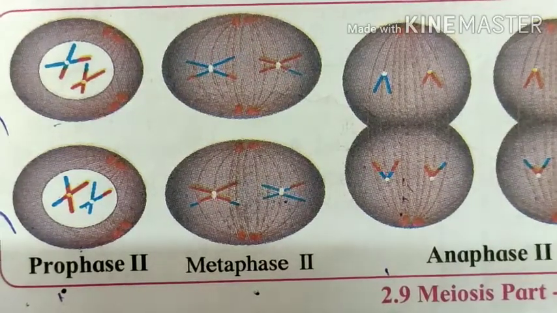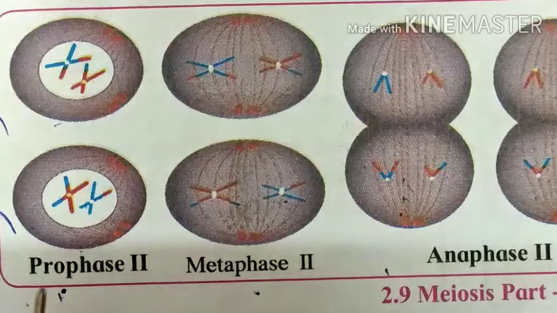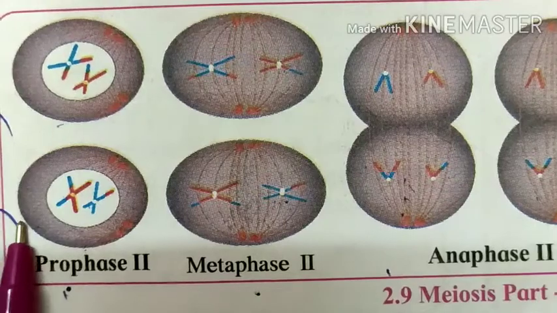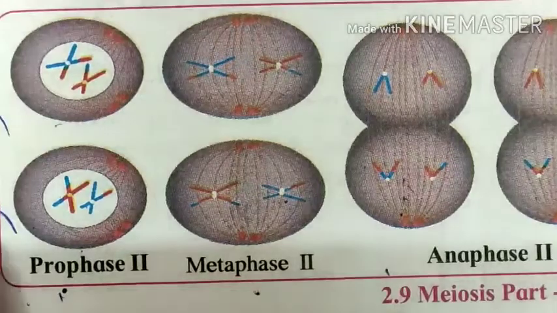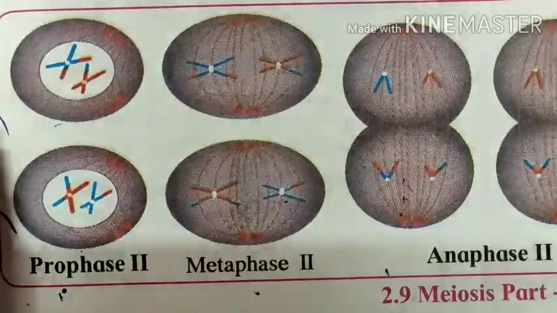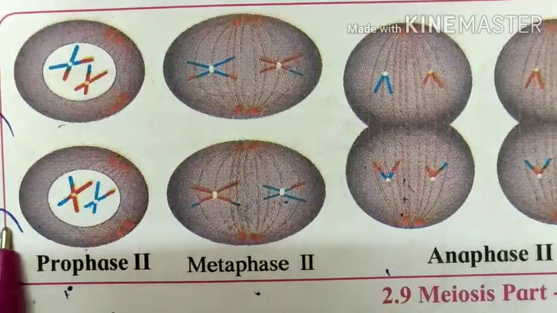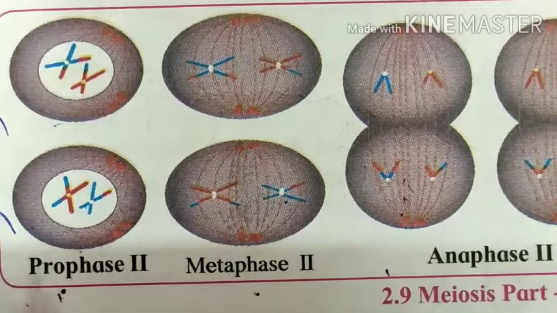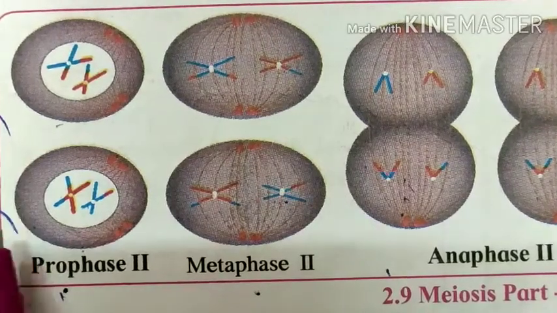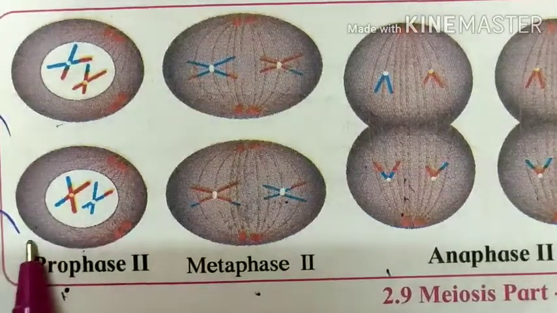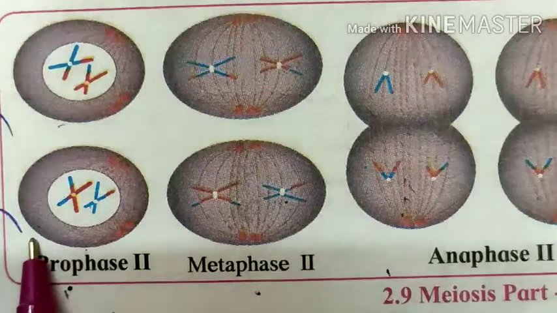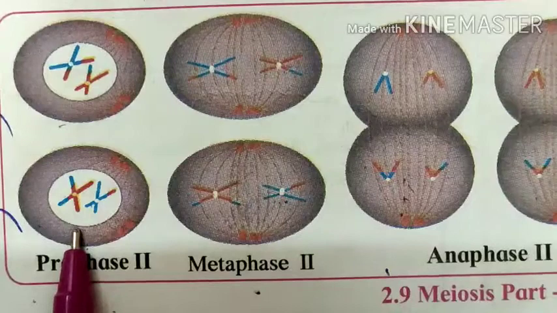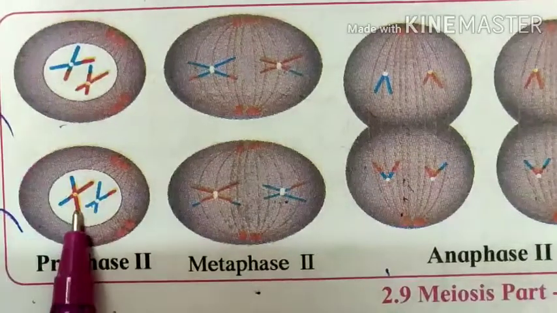It is given in your textbook. In meiosis part 1, we get 2 cells having a haploid set of chromosomes. Those 2 cells formed at the end of meiosis 1 undergo meiosis 2. So these are the 2 different cells at different stages.